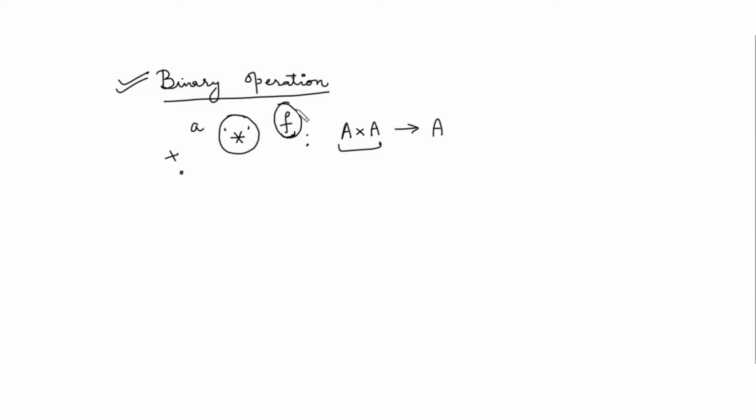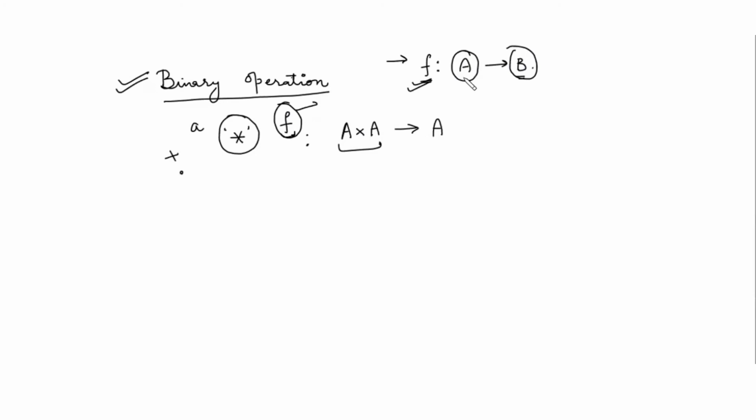from a cross product of the set to the same set. Now, what do you mean by function? Function क्या है? Any mapping, any rule which is going from one set to another set. It assigns a value of the set to the next set, simply domain to range.